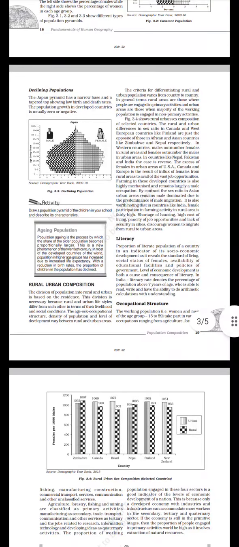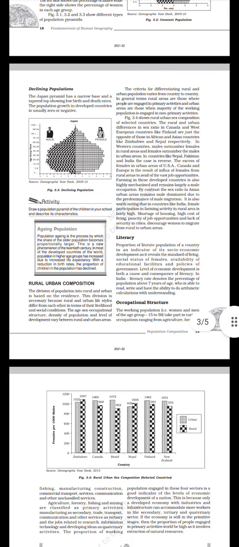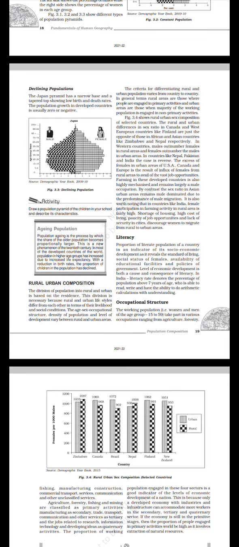Take a look at figure 3.3, declining population. Source: Demographic Yearbook 2009-10. Japan. Male, female. Declining population. The Japan pyramid has a narrow base and a tapered top, showing low birth and death rates. The population growth in developed countries is usually zero or negative. Activity: Draw a population pyramid of the children in your school and describe its characteristics.